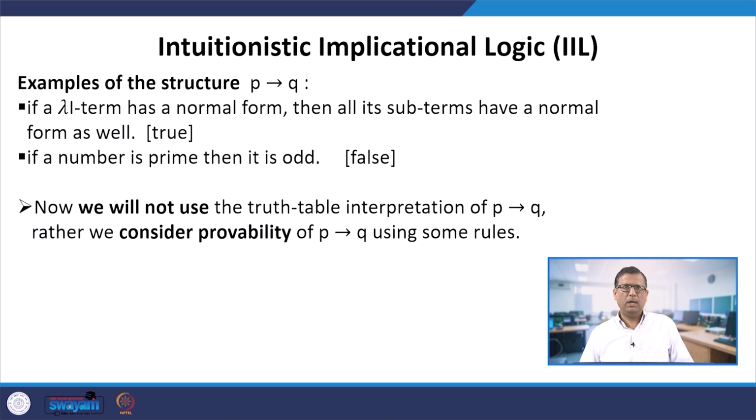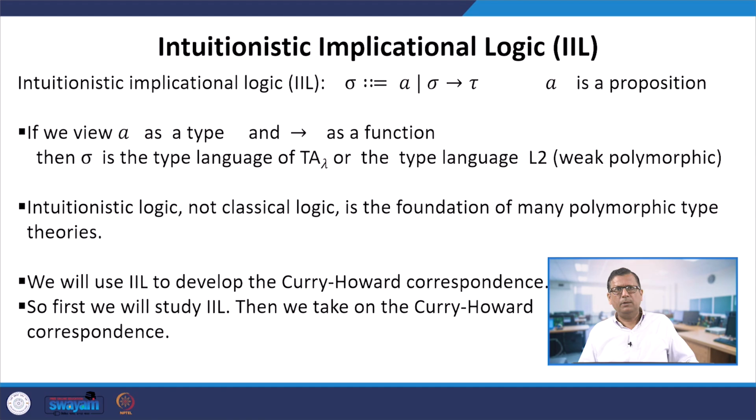But from now on we are not going to use the truth table interpretation of P implies Q. Rather, we will consider provability of P implies Q using some rules. This is intuitionistic implicational logic, which we call IIL. The grammar for the sentences is: A is a proposition, a proposition is a formula, and if sigma and tau are formulas, then sigma arrow tau is also a formula in this logic. Now if you view A as a type and the arrow as a function, then this is the type language of the typed lambda calculus.